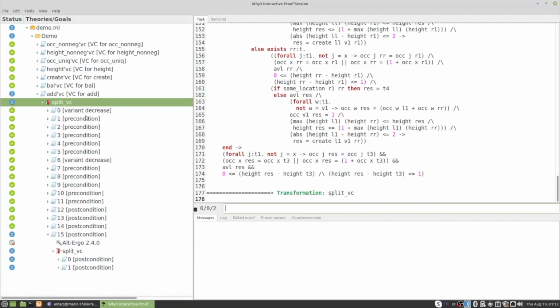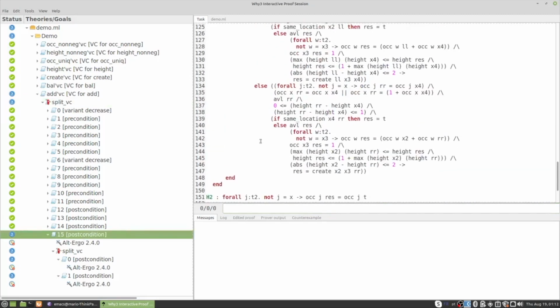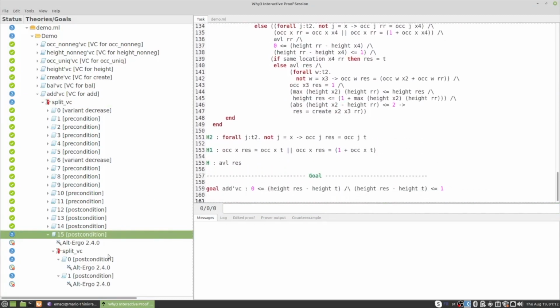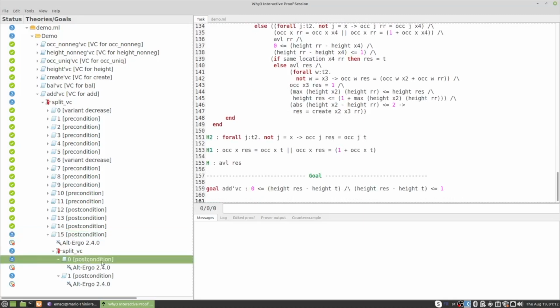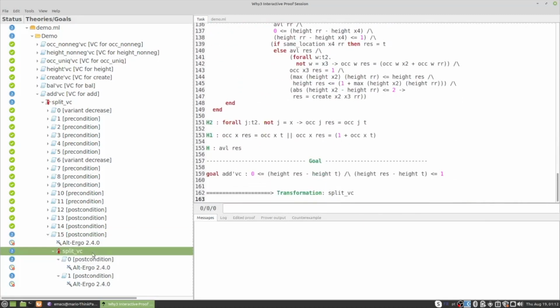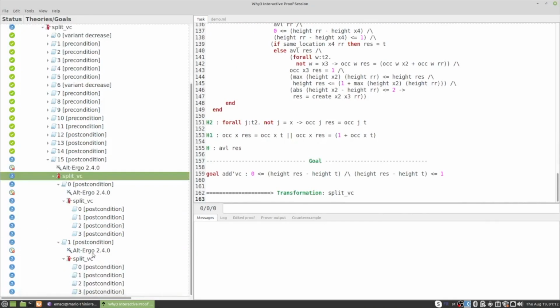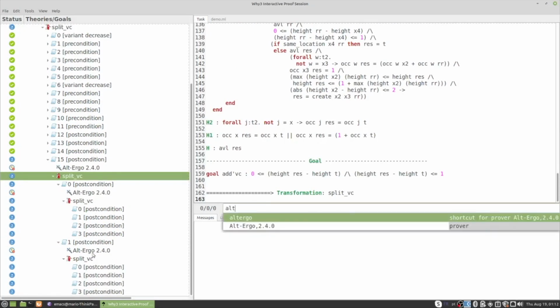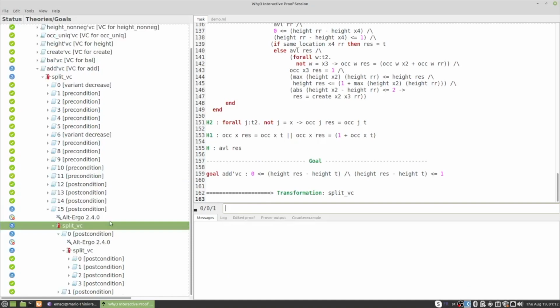Okay, as you can see, now some of these post conditions are proved, only the last one remains. Let's take a look. Okay, you see the huge pattern matching here. So what happens after a split VC? Some of the cases still remain. So with no surprise, let me apply another level of split, and now I'll call Alt-Ergo, and let's see what happens.